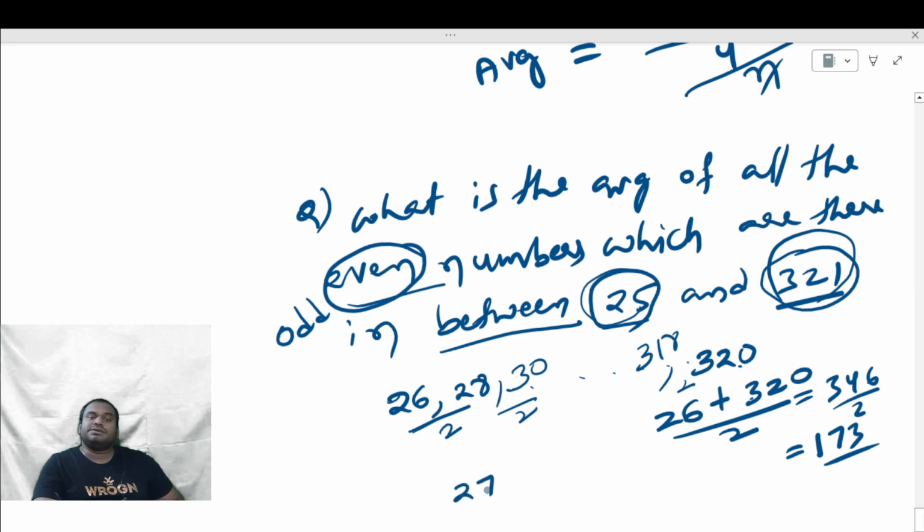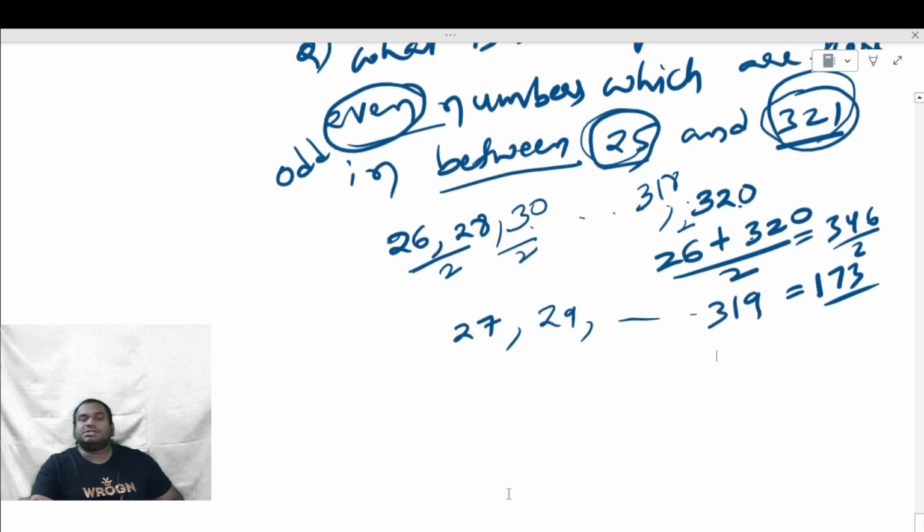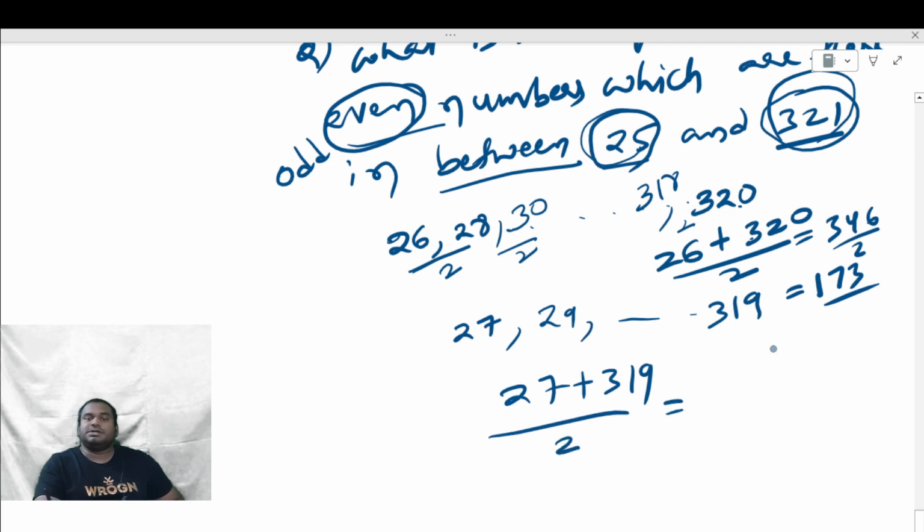From 27, you need to count: 27, 29, up to 319. Then what is the average? The first number is 27, the last number is 319, divided by 2. So 319 plus 27 is 346, divided by 2, again 173.